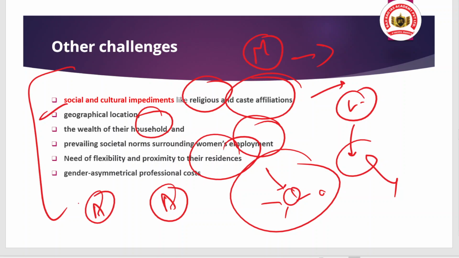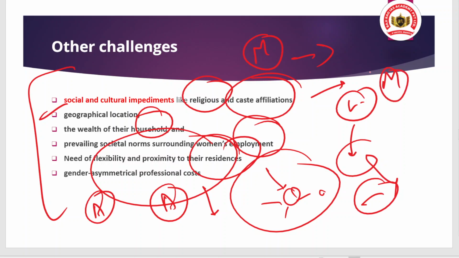Even pre-marriage, women also face this type of challenge. And along with that, there is the gender asymmetrical professional cost. Remember this keyword: gender asymmetrical professional cost. It means there is a distinction between male and female, and because of that distinction, there is income inequality for the same work done.